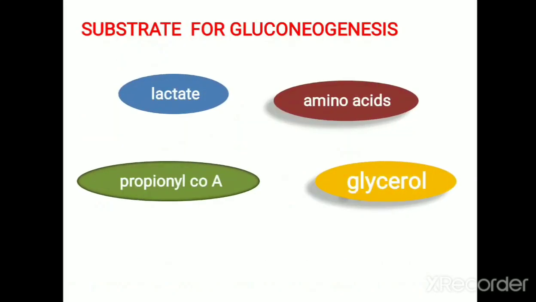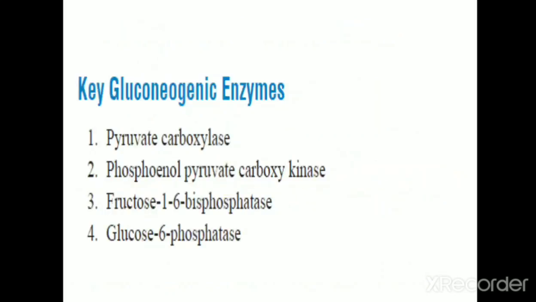And in the essay question, just write this heading also: substrates for gluconeogenesis, and write all these substrates. Number 1, lactate; the second one, glucogenic amino acids; the third one, propionyl CoA; and the fourth one, glycerol.